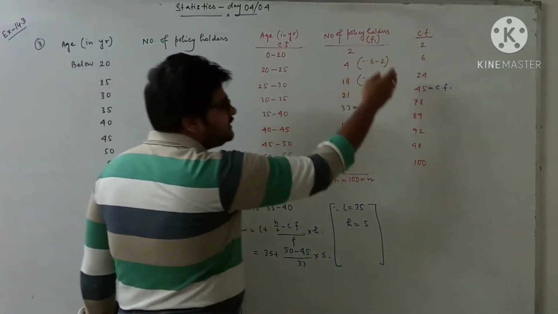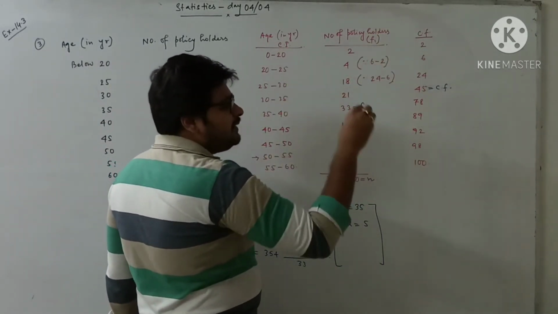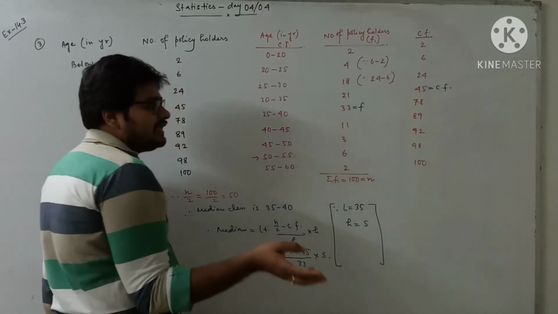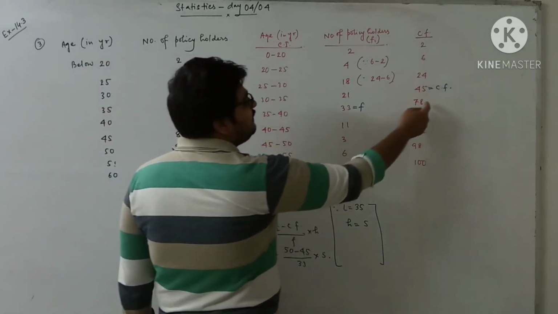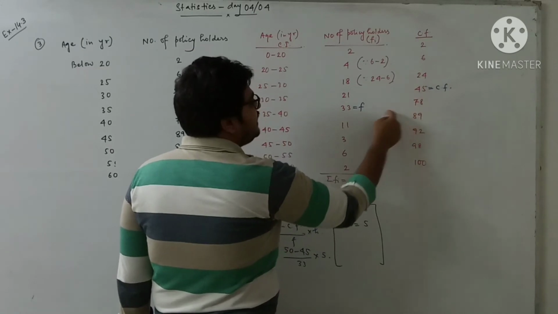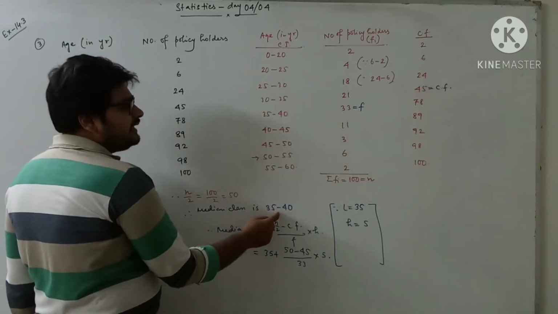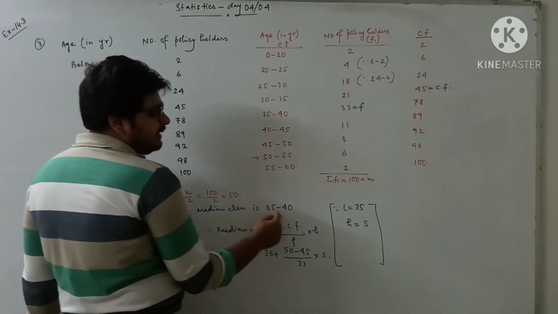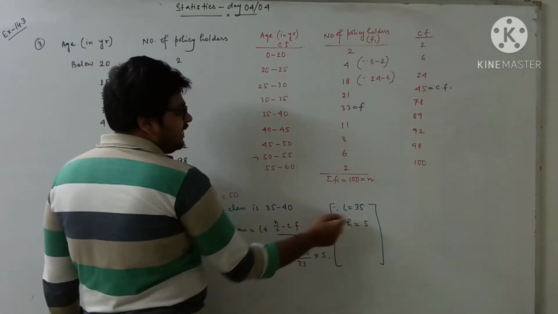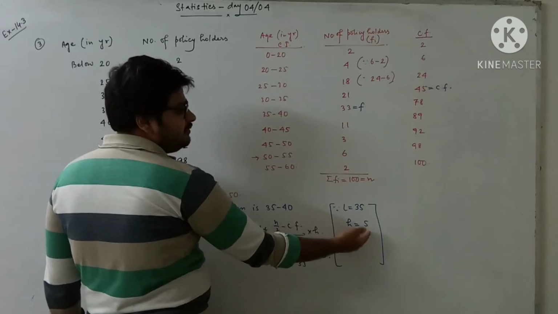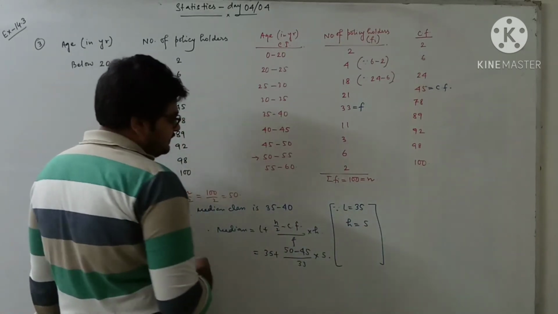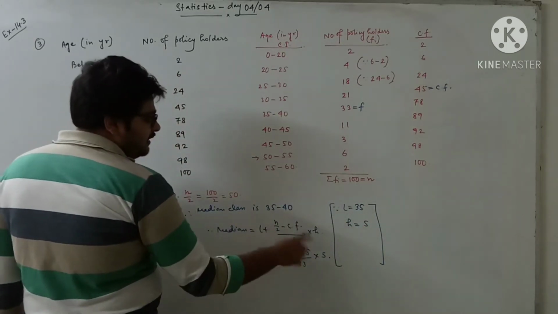So from the cumulative frequency distribution table we have seen 50 or right after 50 whatever the value is here. As 50 is missing, so right after 50 the value is 78. So regarding that the class is the median class. So this is the median class. We have written here. So this is the lower limit of the median class. H is the class width. So 40 minus 35 I got the value of H. So putting all the values here.